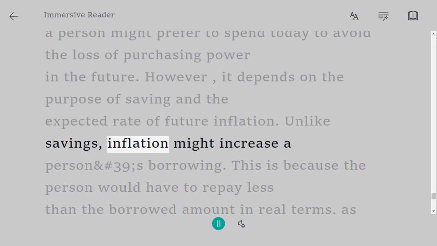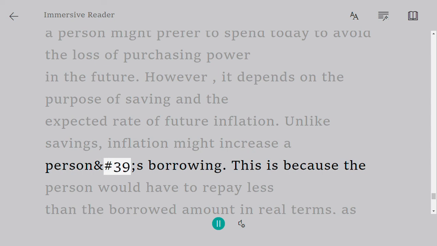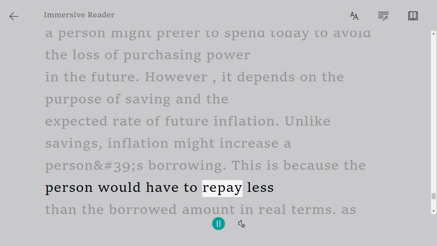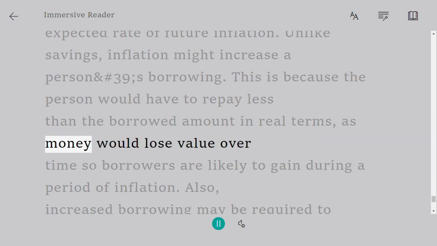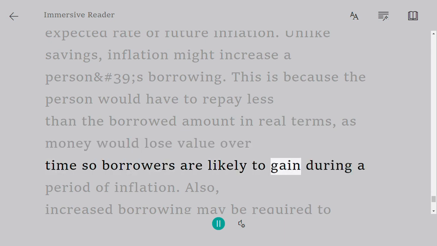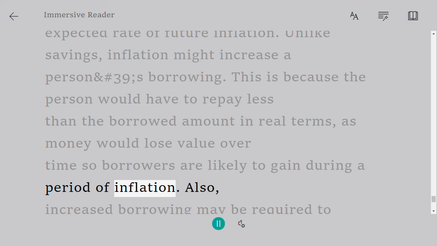Unlike savings, inflation might increase a person's borrowing. This is because the person would have to repay less than the borrowed amount in real terms, as money would lose value over time, so borrowers are likely to gain during a period of inflation.